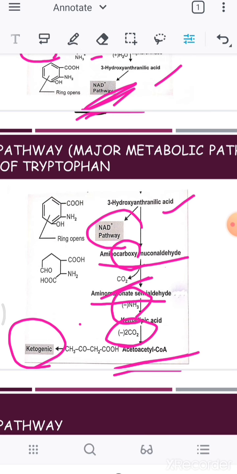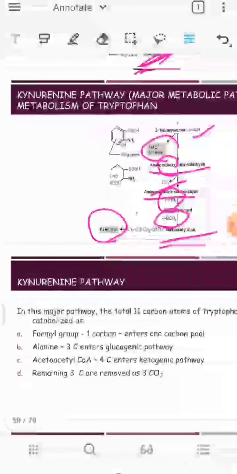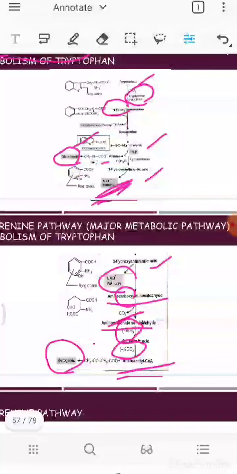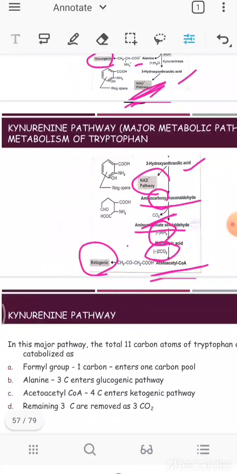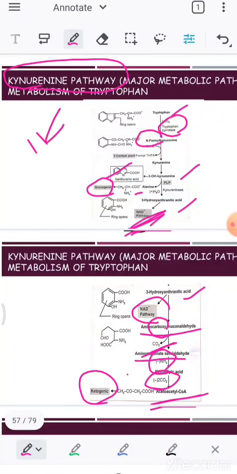So you have to keep this entire thing in mind. So this is all about the pathway of the tryptophan. From the tryptophan we can infer that actually tryptophan is an 11 carbon compound.